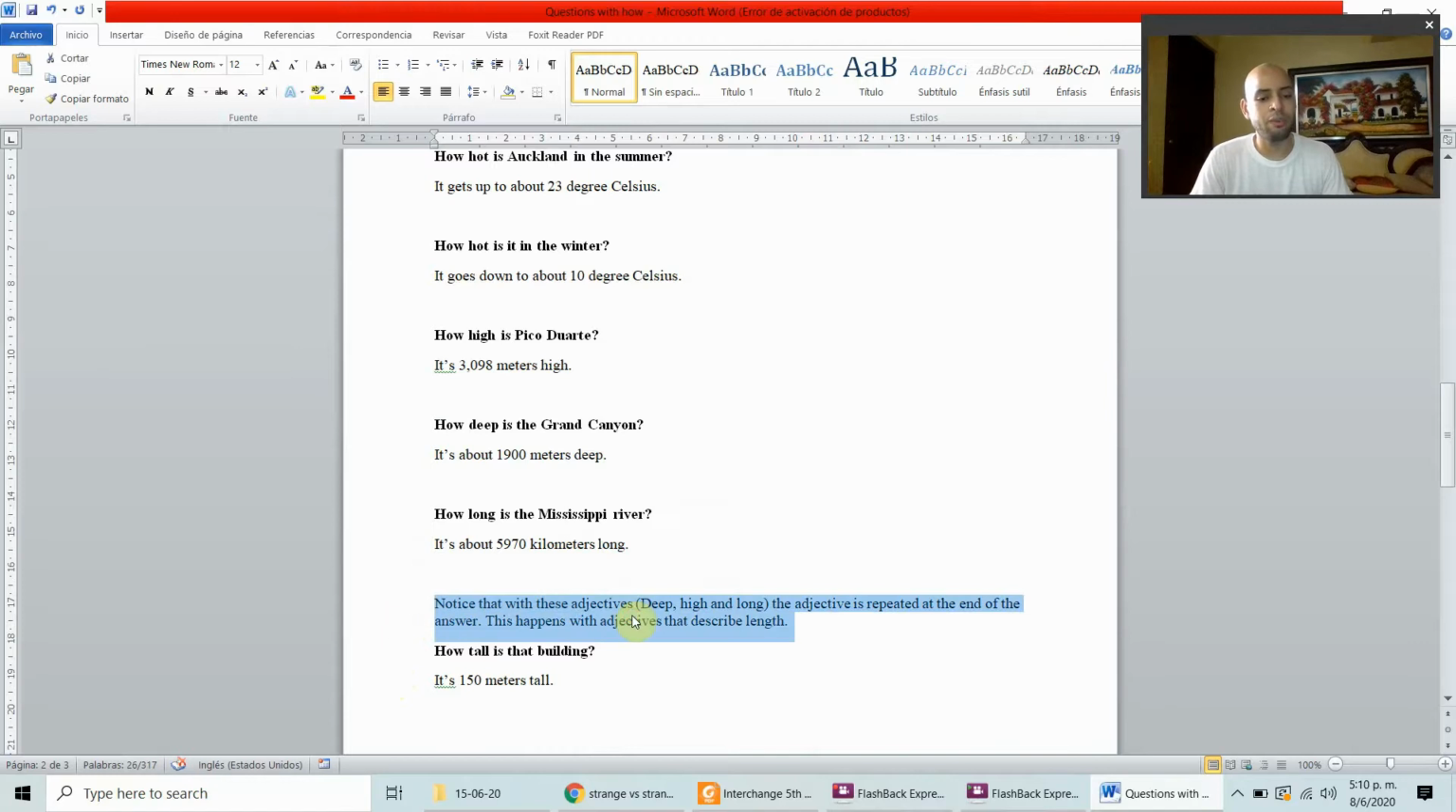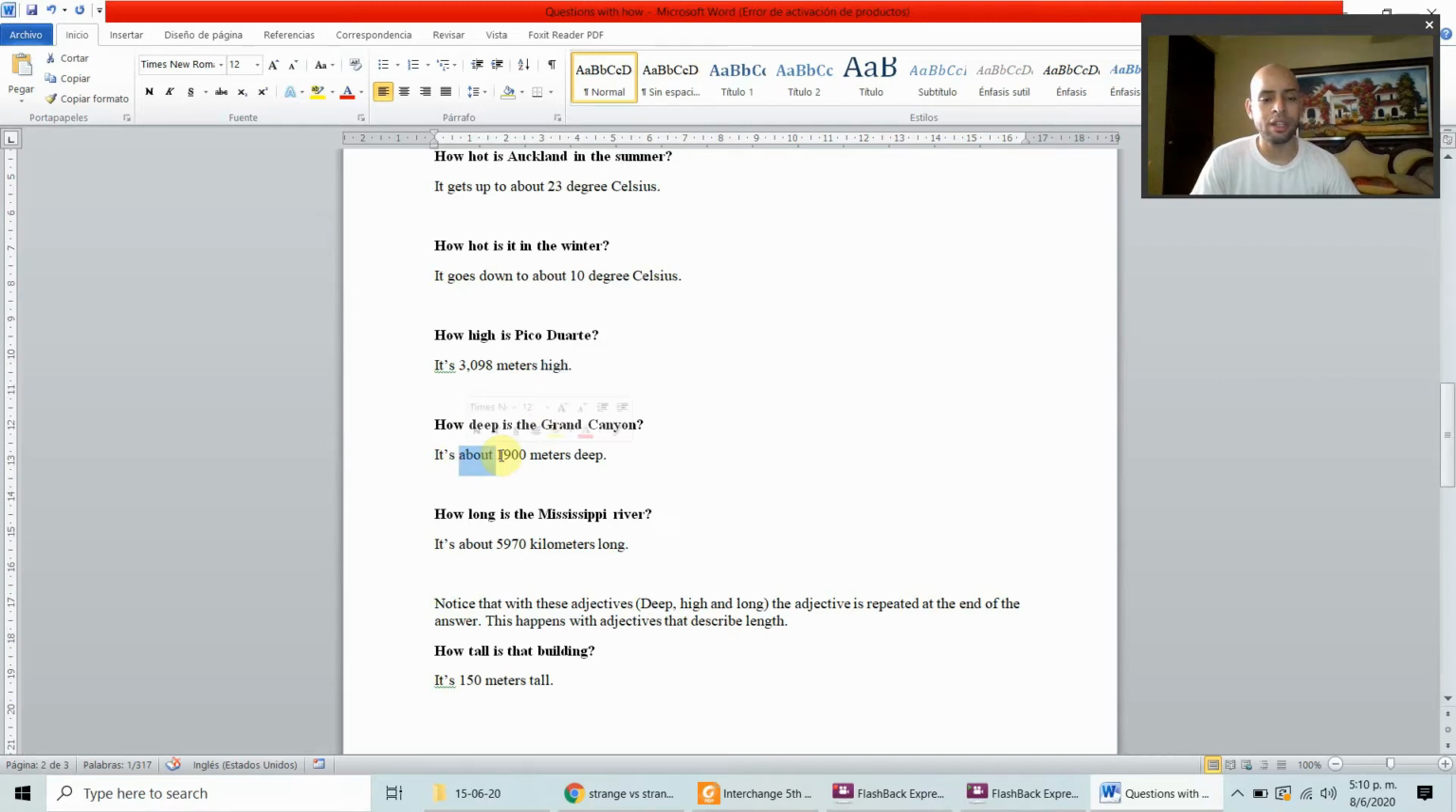Notice that with these adjectives, deep, high, and long, the adjective is repeated at the end of the answer. This happens with adjectives that describe length. This adjective describes the length of something. How high is Pico Duarte? It's 3,098 meters high. We repeat the adjective at the end. How deep is the Grand Canyon?